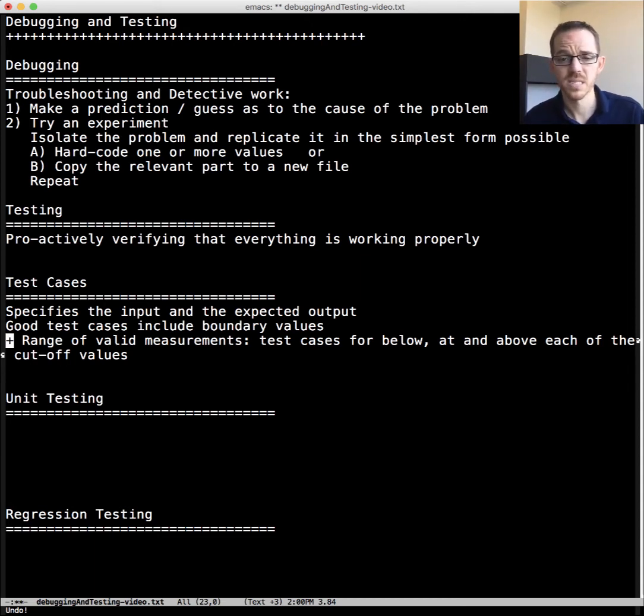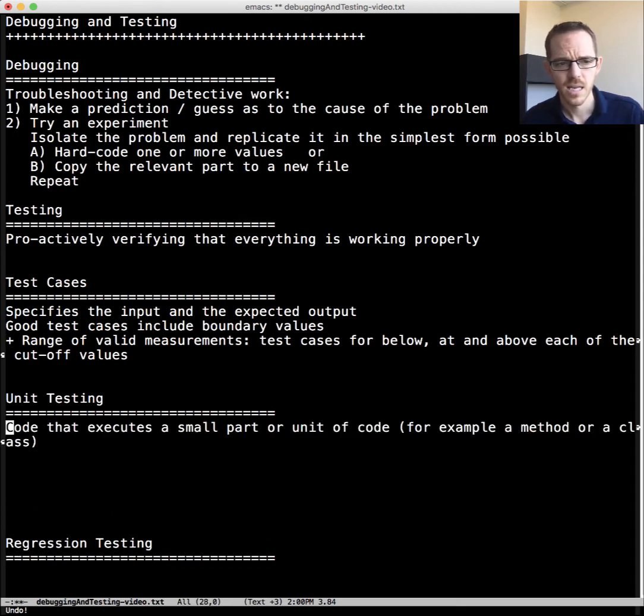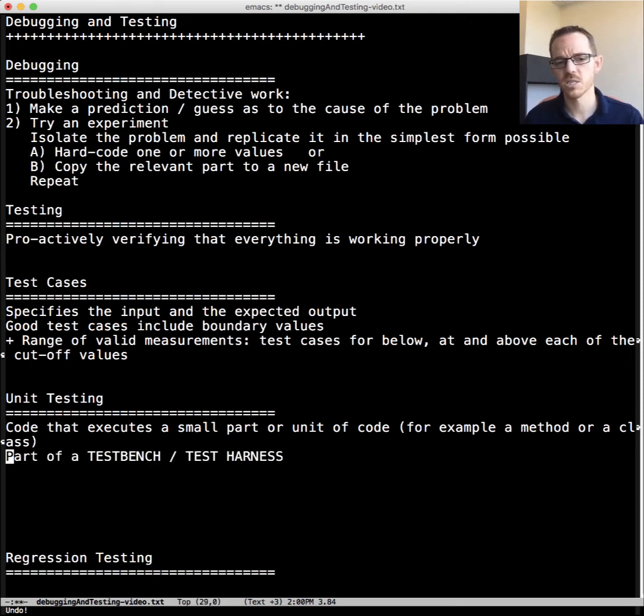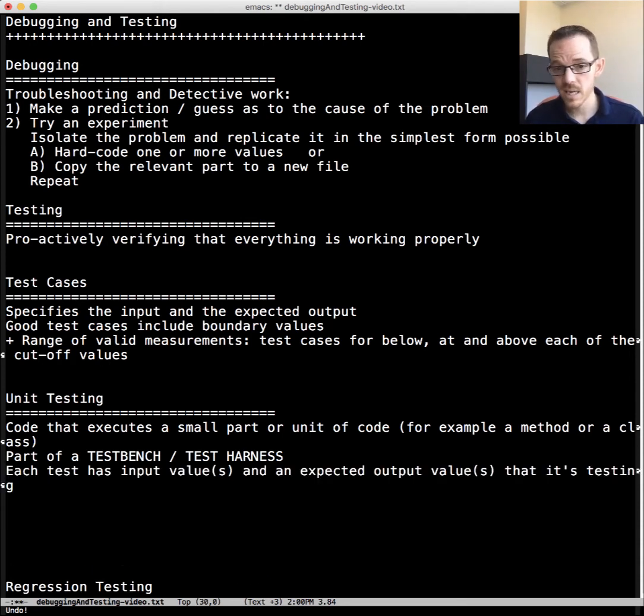Now let's talk more specifically about unit testing. With unit testing, we're testing a small part, a unit, of the code. You can think of this as a method or even a class. This unit test is part of a test bench or a test harness. Each test has input values and expected output values that we're testing, just like a test case.